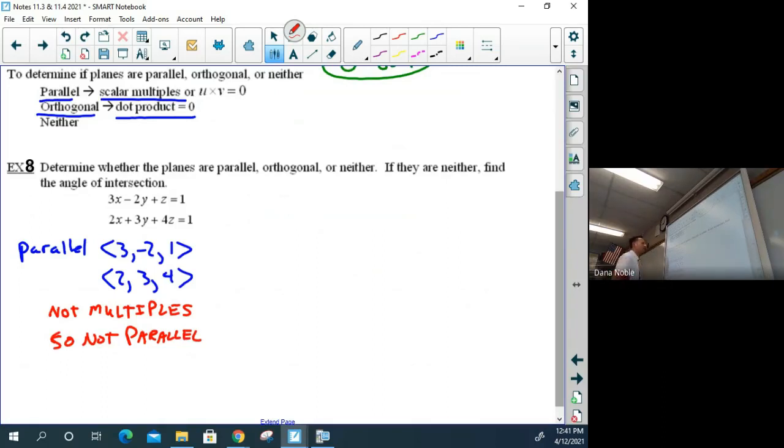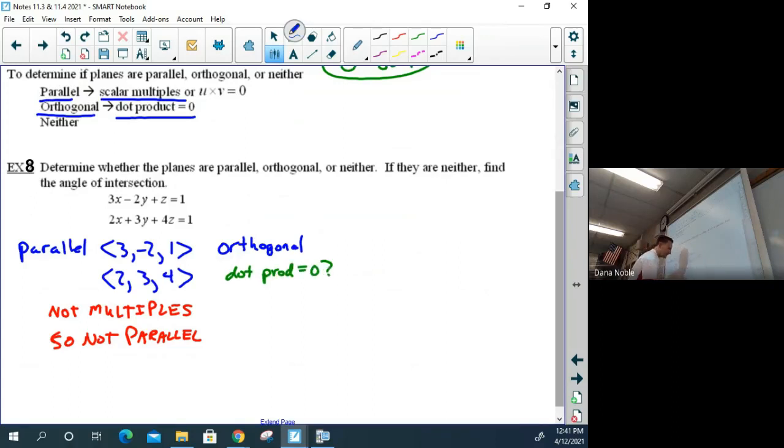Okay? So then next question is, are they orthogonal? Let's check the dot product. Let's make a note here: dot product equal 0?